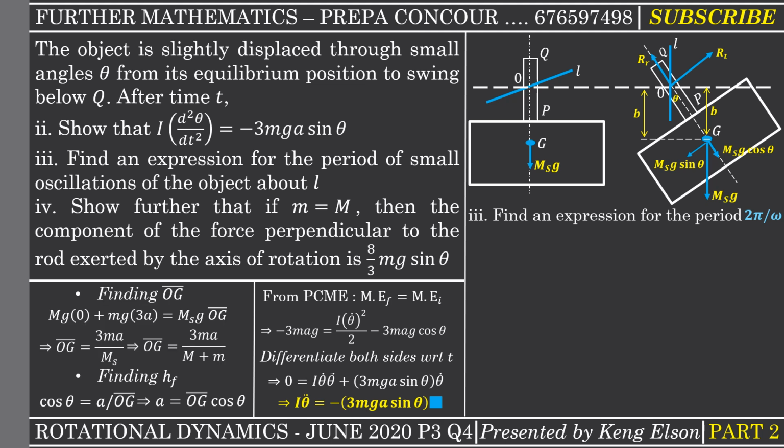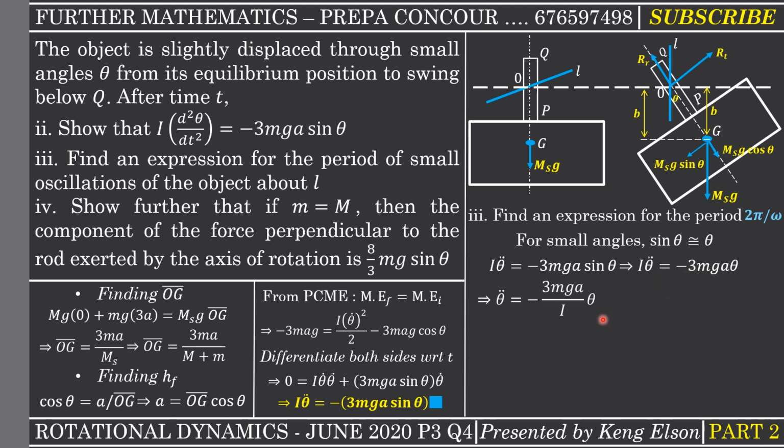Okay, now the second part of the question, we are asked to find the expression for the period of small oscillations of the object about the axis of rotation L. So period is 2 pi over omega, standard formula, because it's going to be performing simple harmonic motion. And we have to know that since the displacement was through small angles, then sin theta will be approximately equal to theta for small angles, which therefore means that since we have I theta dot dot equal to this, I just need to replace sin theta with theta. Replacing that, we get this.